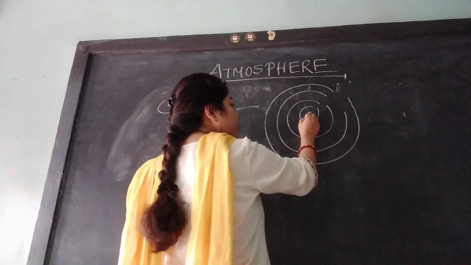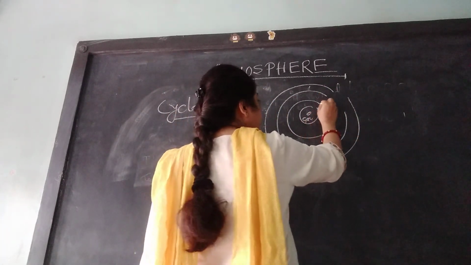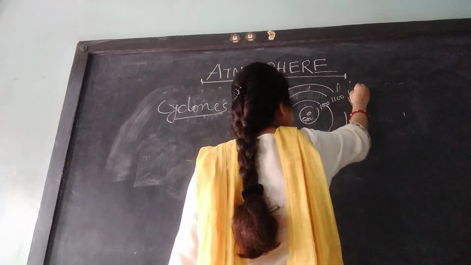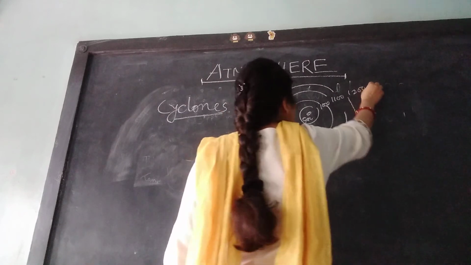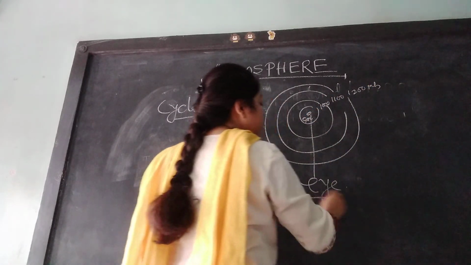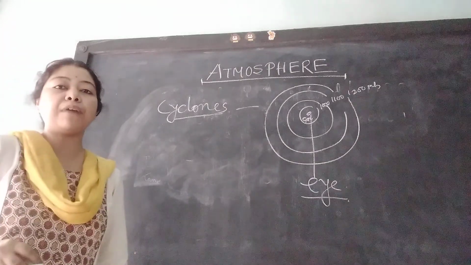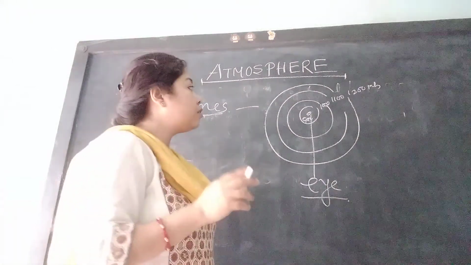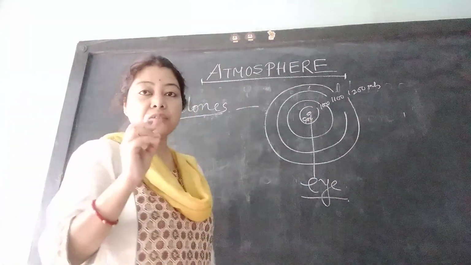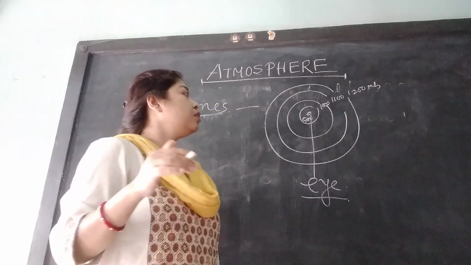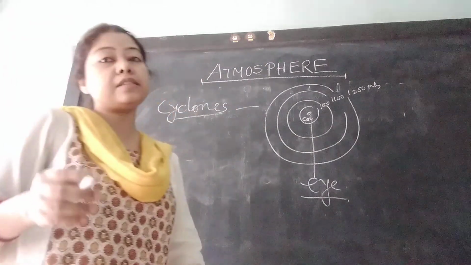So they have low pressure in the center and the air pressure gradually increases outside. The center of the cyclone where low pressure develops is called the eye of a cyclone.